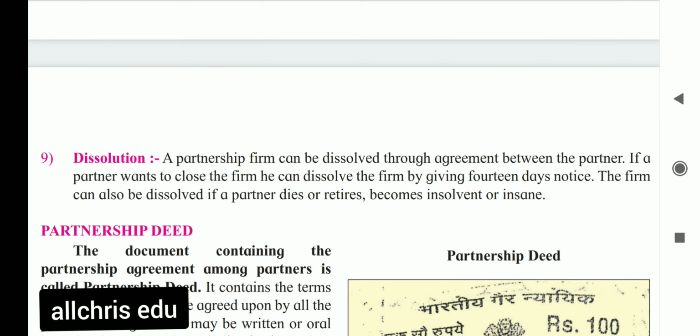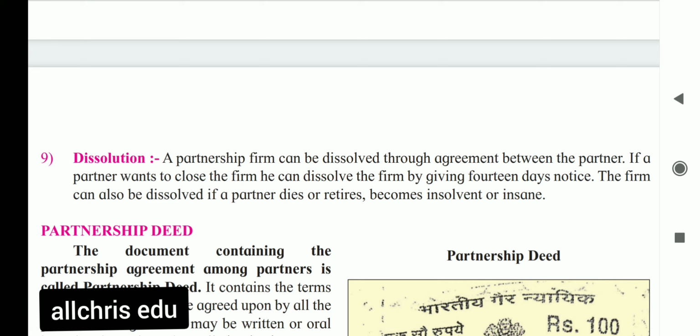Now our last feature is dissolution. Students, you know that if partners do not want to continue the partnership for some reason, they have the right to close down their business. Closure of the partnership is called dissolution. A partnership firm can be dissolved through agreement between the partners. All partners must give consent, that is, the permission to dissolve and close down the business.